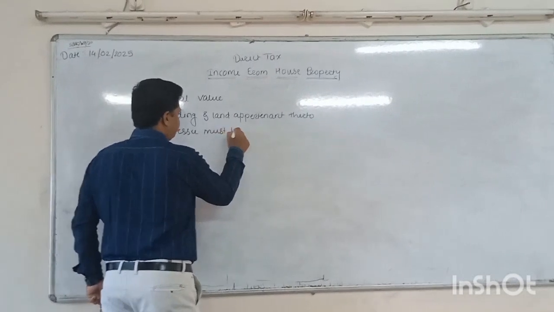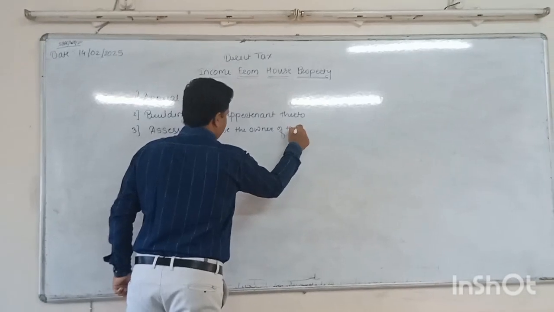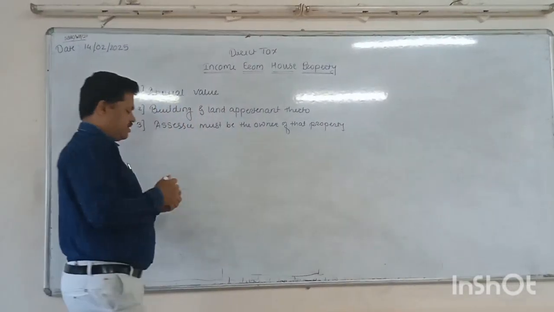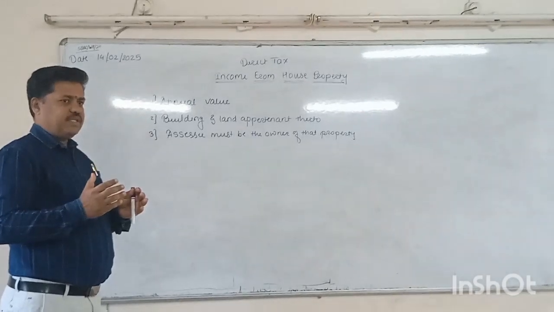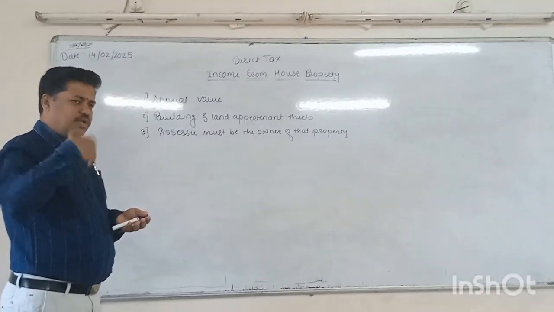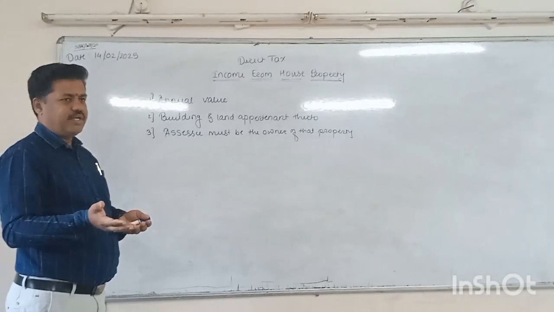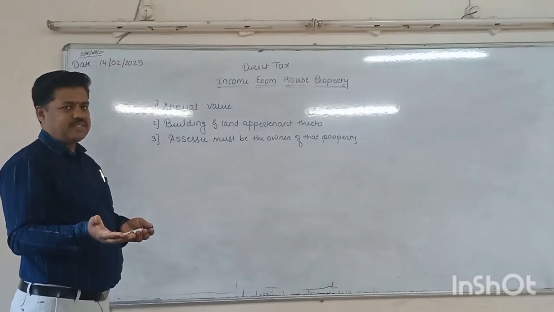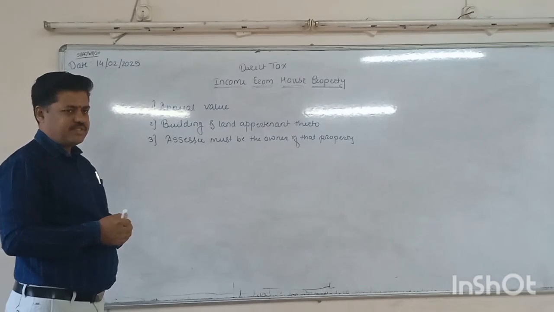must be the owner of that property. Basic condition: the assessee must be the owner of that property. Already we discussed that if any person lets out his property to someone and then that person also lets out that property, which we call sublet, the income received by the tenant from subletting of the property is taxable either under the head income from other sources or under the head profit and gain from business and profession.